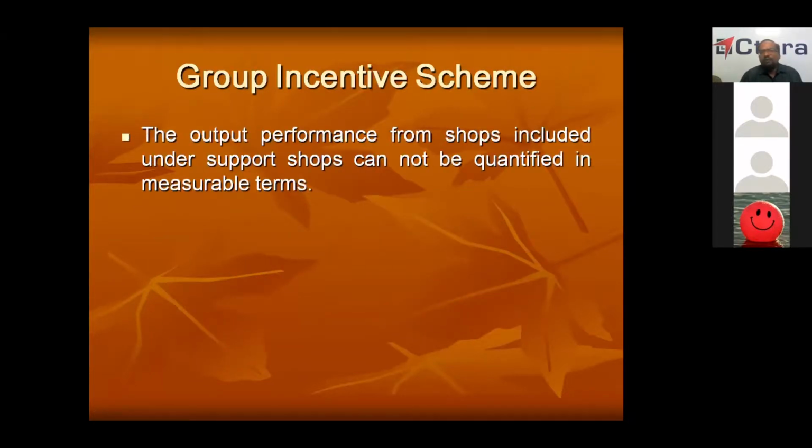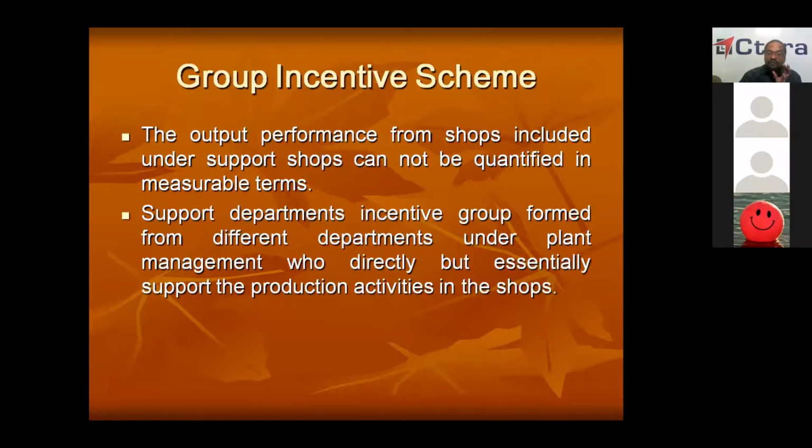The output performance from shops included under support shops cannot be quantified in measurable terms. Now, if you are in a main shop, there is a standard production unit. But if you are in a support shop like millwright, how can you quantify the work in measurable terms? You cannot quantify. But what will happen? Support shops and support departments will define the quantum of work which is equivalent to one SPU, standard production unit.